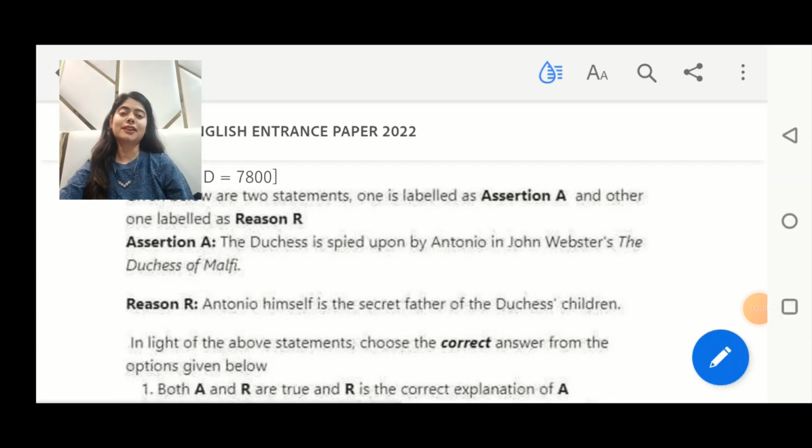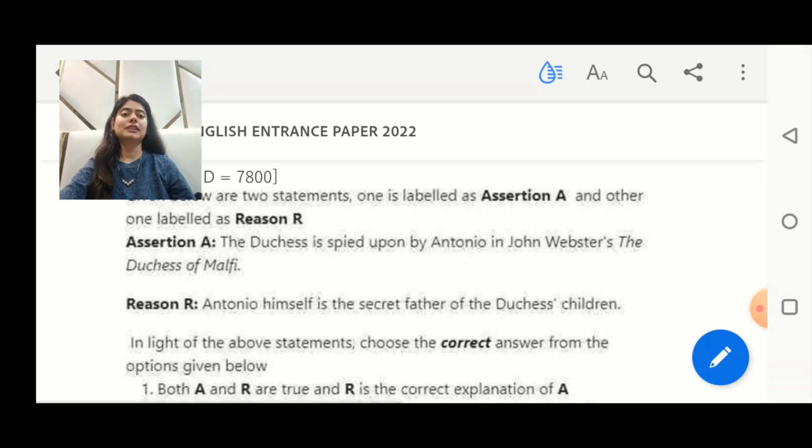So now if you look at your two statements, assertion reads, the Duchess is spied upon by Antonio in John Webster's The Duchess of Malfi. This is absolutely wrong. The Duchess is not spied upon by Antonio. Antonio in the work is her secret lover. She is spied upon by this character called Bosola, who is hired by her two brothers, Ferdinand and the Cardinal. So assertion is wrong. And then you have your reason.